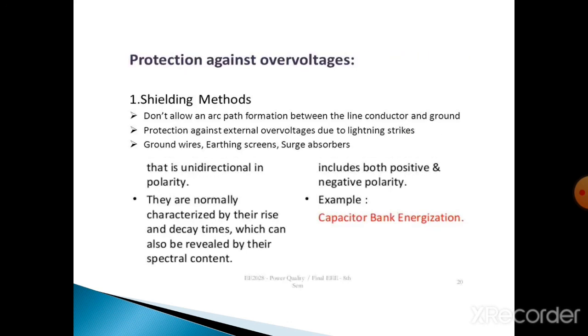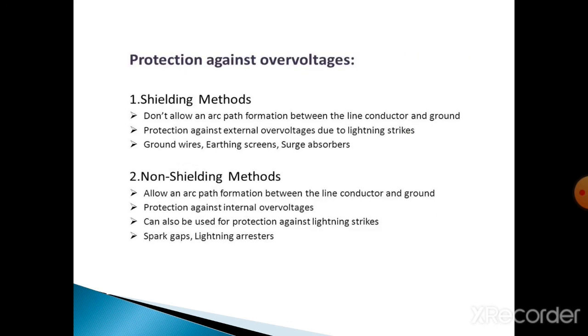Okay, next important topic is protection against overvoltage. It is further divided into two types: first one is shielding type, second one is non-shielding type. The shielding type protects against external overvoltages due to lightning strikes. In this system, we have to protect by using ground wires, earthing screens and surge absorbers.